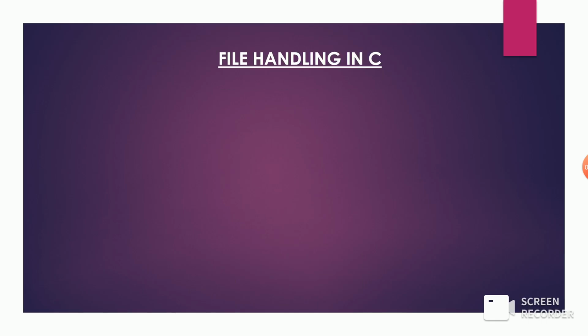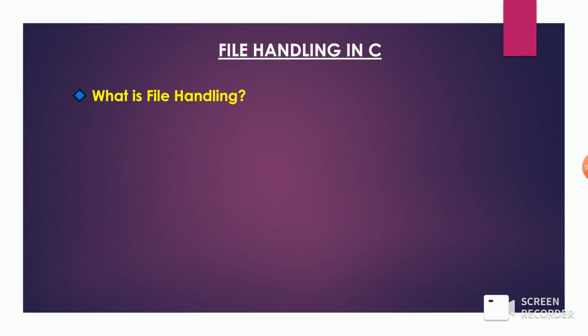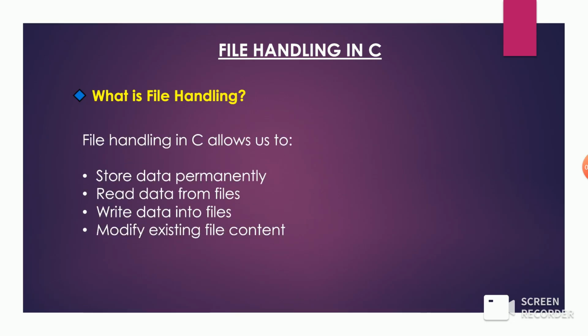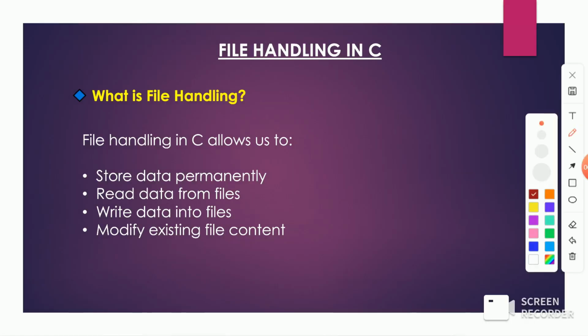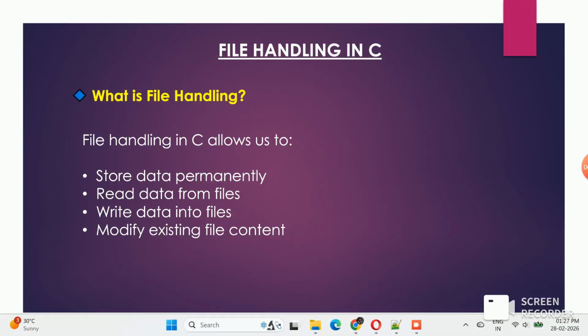So basically, what is file handling? File handling in C allows us to store data permanently, read data from files, write data into those files, and modify existing file contents. Generally, there are two types of files in C programming. The first one is a text file and the other one is a binary file.